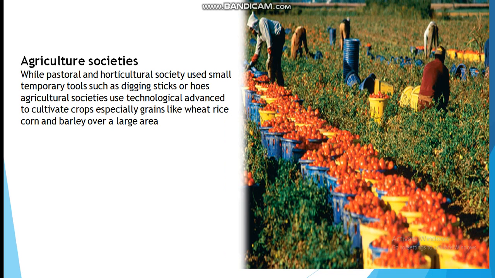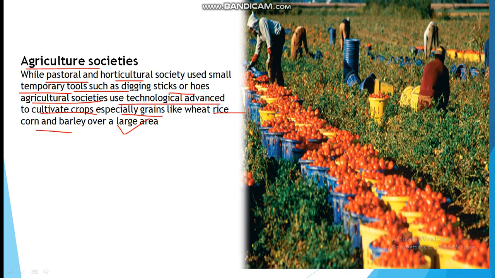After this society, the agriculture society. Agriculture societies come after the pastoral and horticulture societies. Horticulture used small temporary tools for digging and sticking the hoe, and agriculture societies began to use advanced technologies to cultivate crops, especially grains like rice, corn and barley.